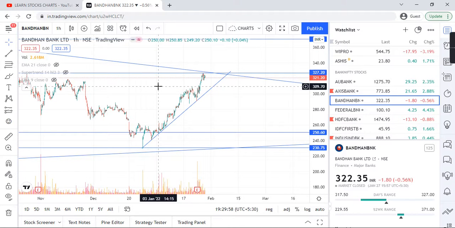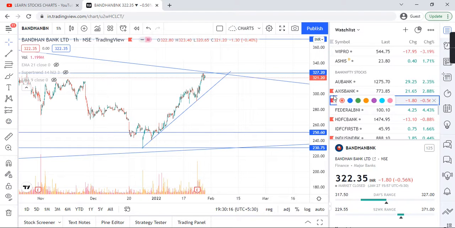I have done monthly, weekly, daily and hourly time frames, and along with that I try to figure out the chart patterns, if any, support and resistance, trend lines or price action. So this is how things are working. So this is about Bandhan Bank.